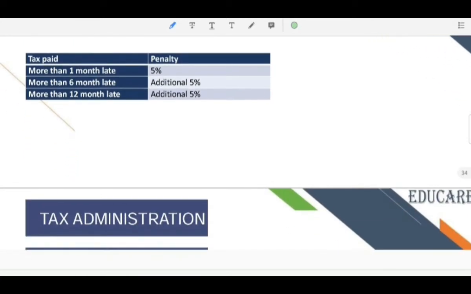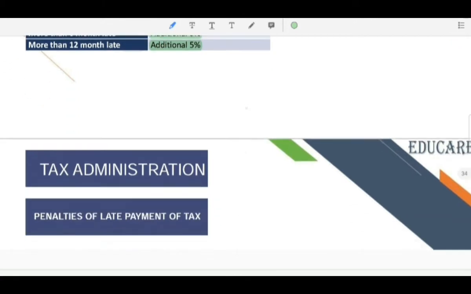This means from 1 to 6 months: if tax is paid late and the period is from 1 to 6 months, the penalty is 5%. And if tax is paid more than 6 months late but less than 12 months late, an additional 5% means a total of 10% of tax liability would be charged as penalty. And in case the tax is paid more than 12 months late, then a total of 15% of tax liability is charged as penalty.